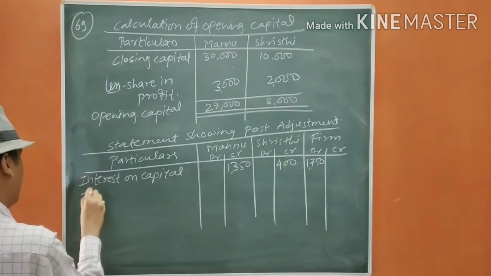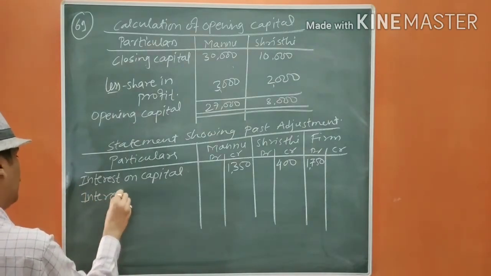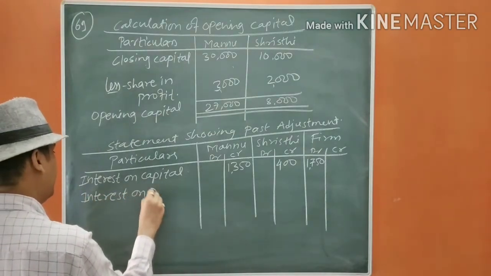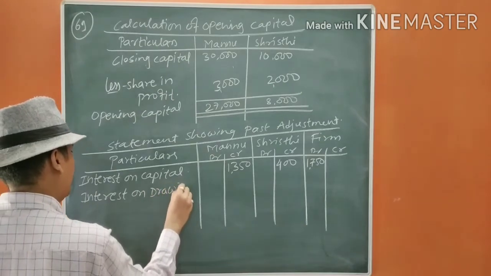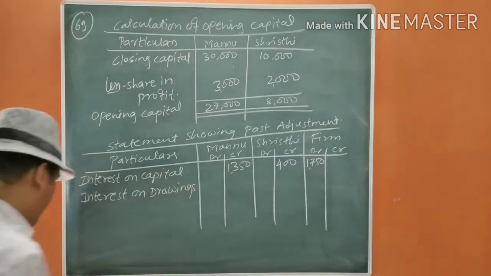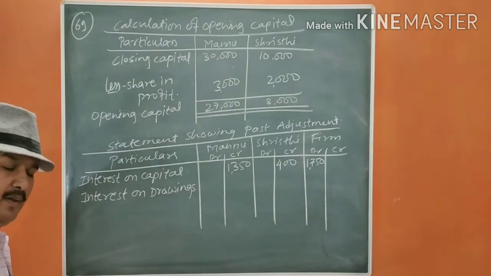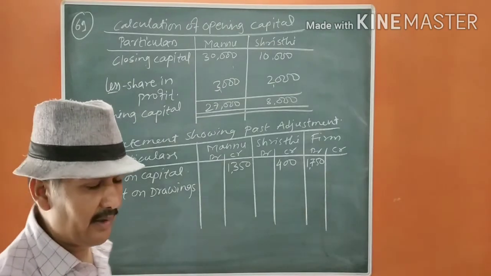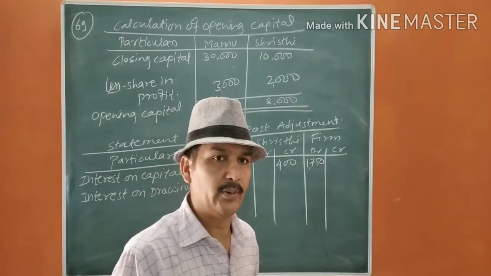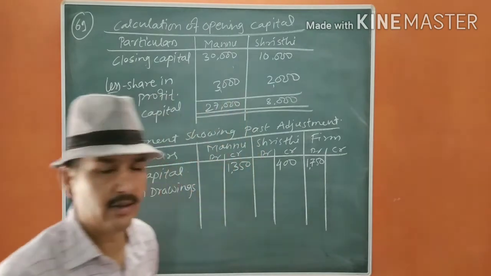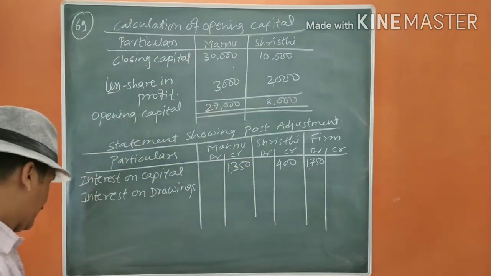Interest on drawings we have to charge. Now it is said for 6 months, even though it is not stated, then also we are going to calculate for 6 months only, because the date of drawings is not given.